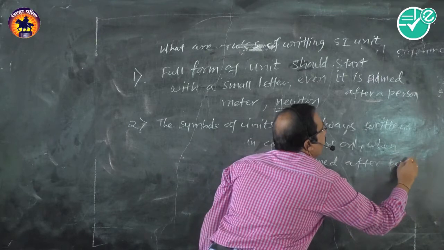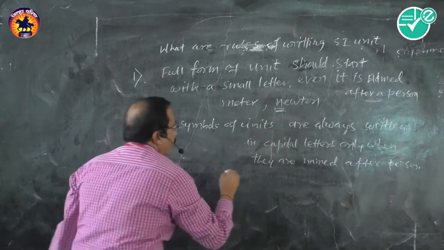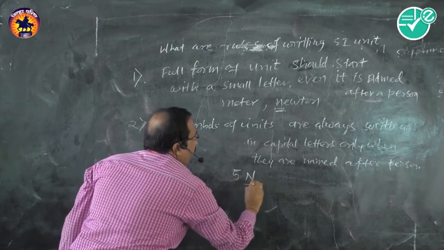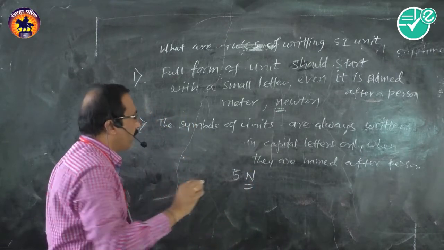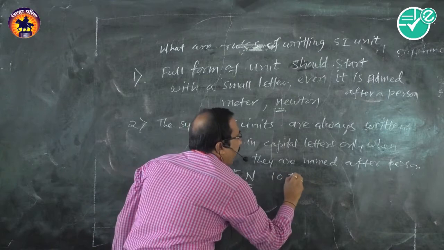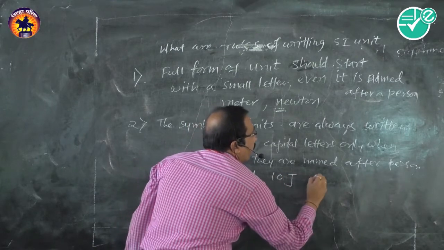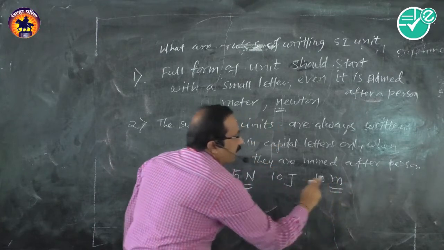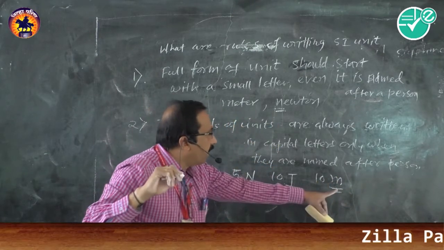That means if we want to write the unit of force, 5 newton, the symbol must be written 5 N capital, 10 joules, J capital. 10 meters, here m should be small because this is not named after a person.